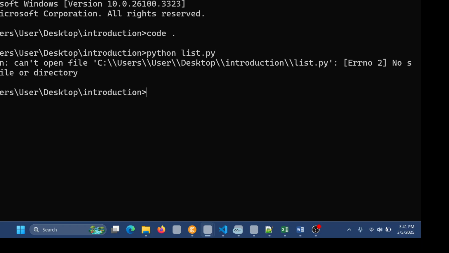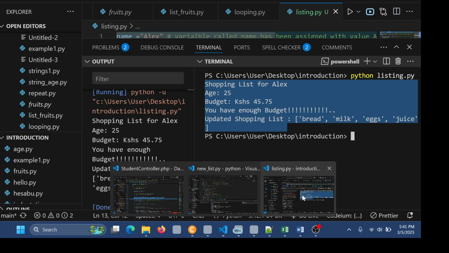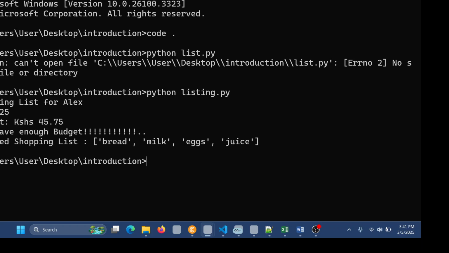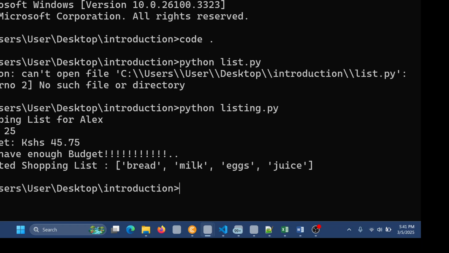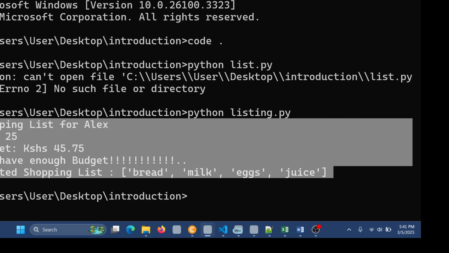Oh, it was what? It was listing, not list. Python listing.py, and you can see the results. You can see our result of our code. This is the result. It's working.